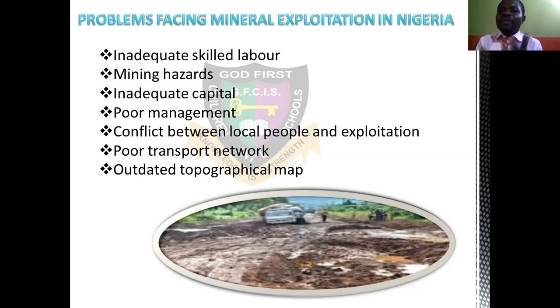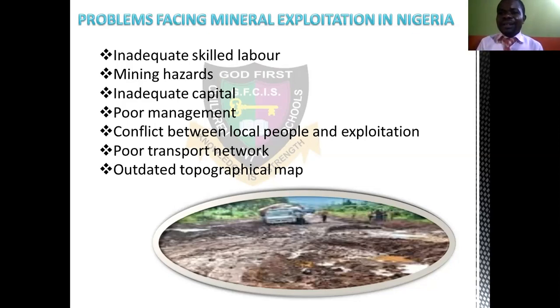Number one is inadequate skilled labor. It's not everybody that knows how to do this thing. Some people will just start learning from there. They will begin to waste. Where you're supposed to have, let me say, 20 liters of crude oil that you have been able to drill, you will waste like 15 liters and then be able to give out or collect only 5 liters because you are just learning, because you are not skillful. You didn't study, you don't know how to do this. People go to school to learn that, how to do mining of each of these minerals. That is what they study too.